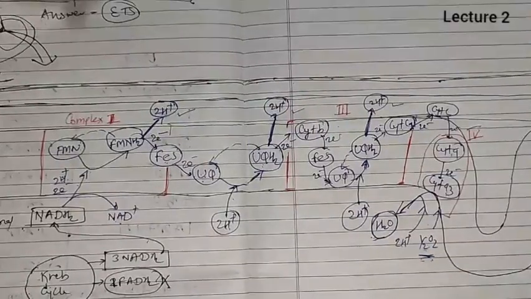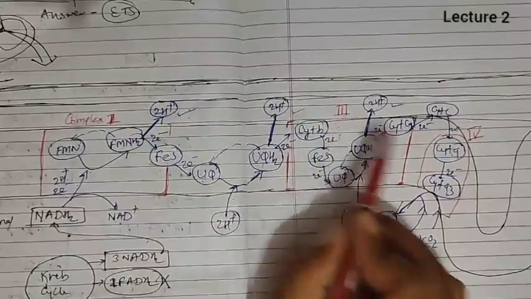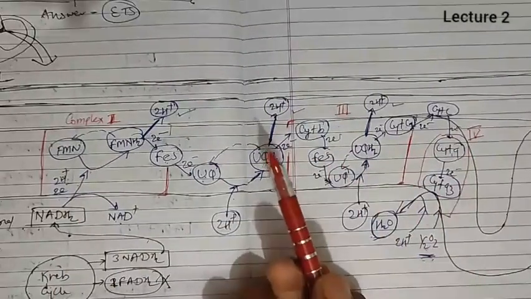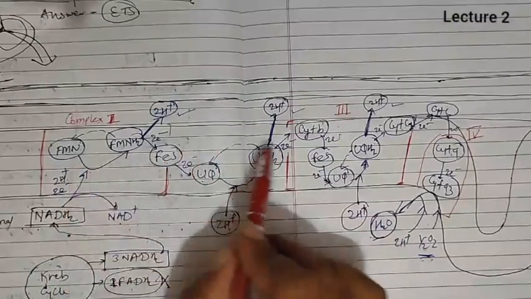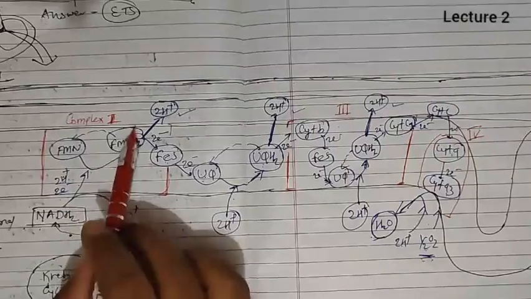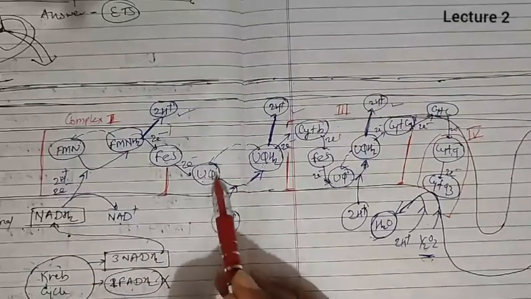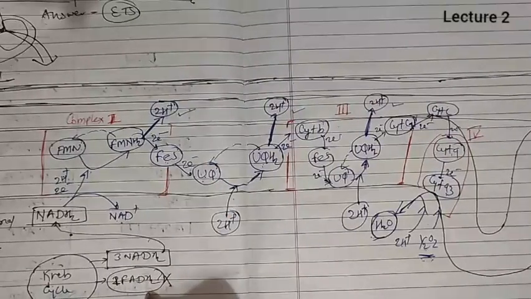So you might be asking where is complex 2? Here it is complex 1, it is complex 3, and here it is complex 4. Then where is complex 2? Actually, complex 2 is not used in the breakdown of NADH2. Complex 2 lies here, but it receives electrons and H plus from the breakdown of FADH2.